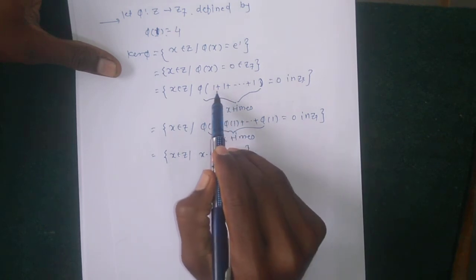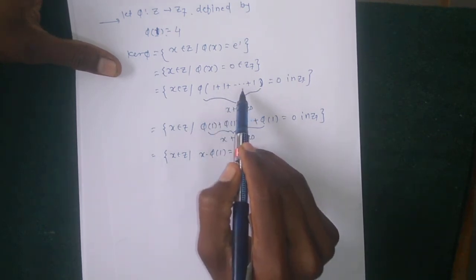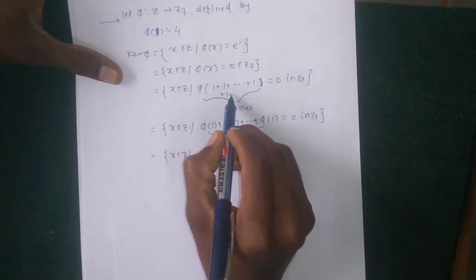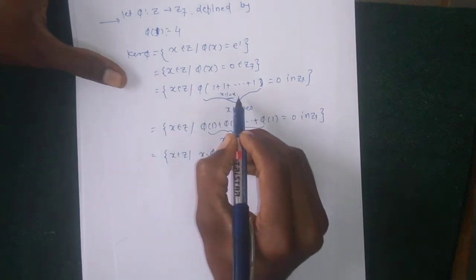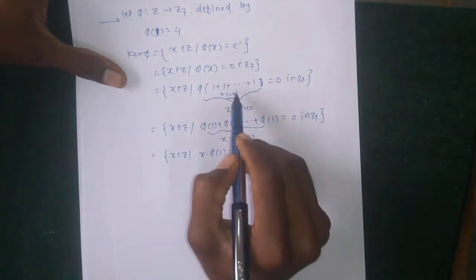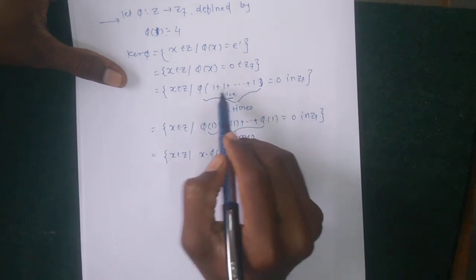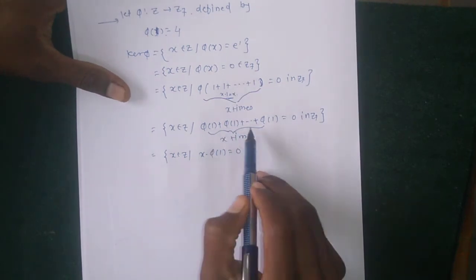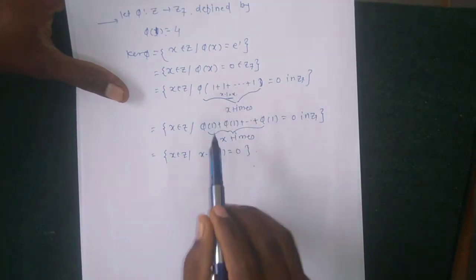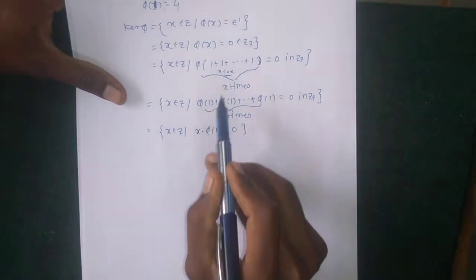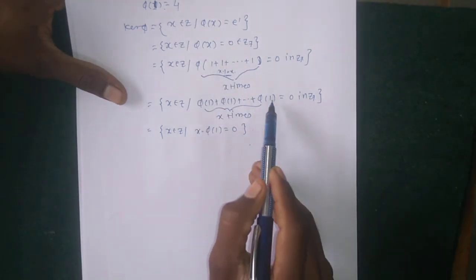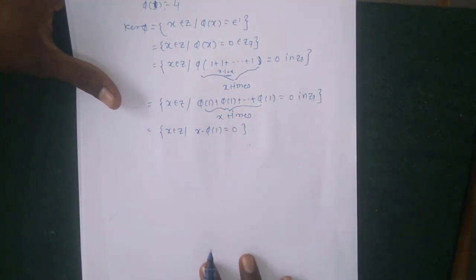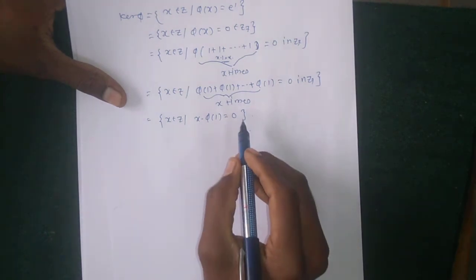This means x times 1 equals x. This value x into 1 is splitting up as 1 plus 1 plus so on, x times. When phi is applied, since phi is a homomorphism, we can separate it as phi of 1 plus phi of 1 up to x times, and its value is 0 in Z7. So we choose the element phi of 1 equal to 0 in Z7.